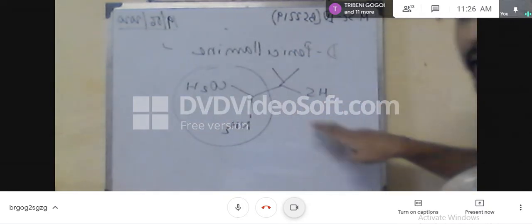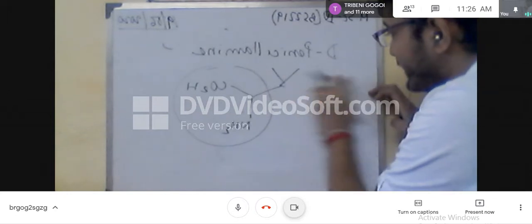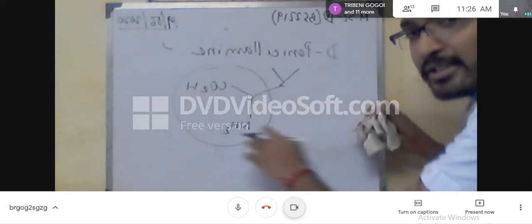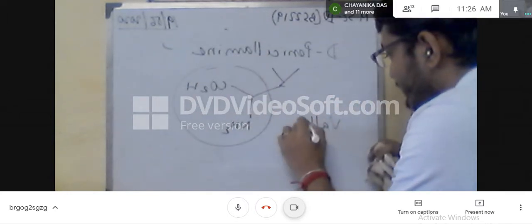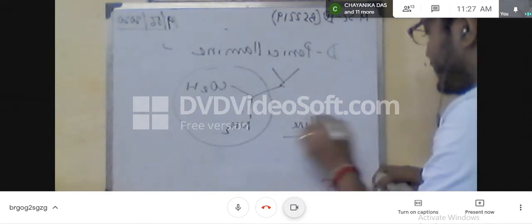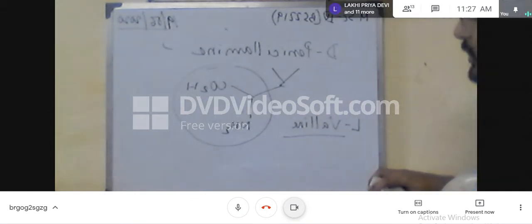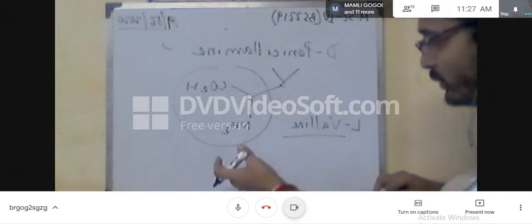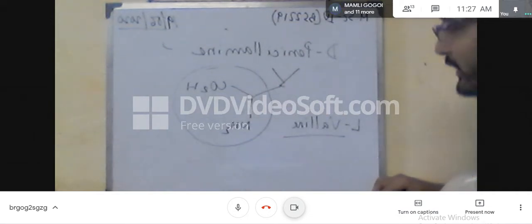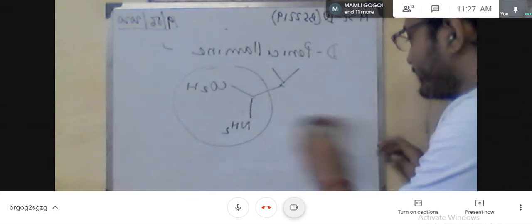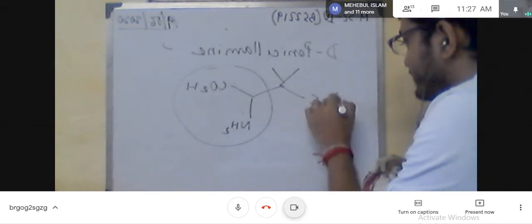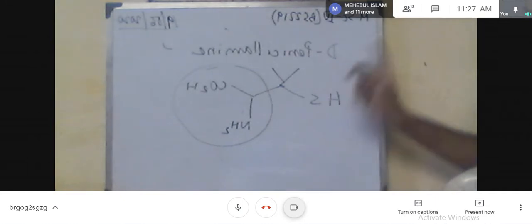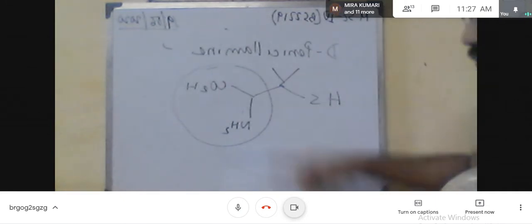If we replace the thiol group, this is the structure of valine. This is L-valine. You know this is an essential amino acid, it is naturally occurring, or you can get it commercially. So from this L-valine we can synthesize the thiol substituted D-penicillamine. So this is one precursor, and another precursor is used,